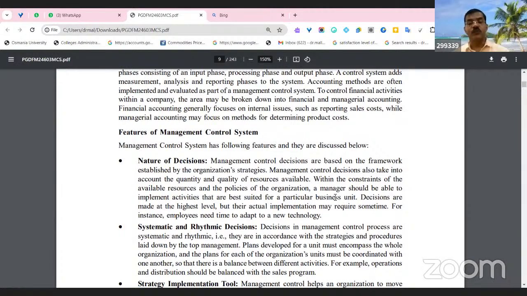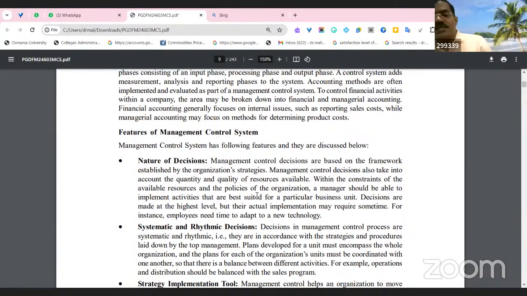The manager should also be able to implement the activities that are best suited to the business units, right? So according to whatever resources are available, management has to take decisions. For instance, employees need time to adopt new technology. Sometimes employees naturally resist change. Why? Because if new technology is introduced, they naturally feel they are going to be removed or get lower salaries. Now every firm in the world is waiting for the impact of AI, artificial intelligence, in all kinds of business organizations.